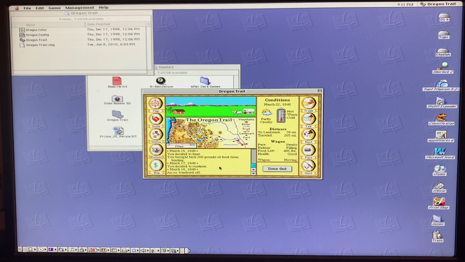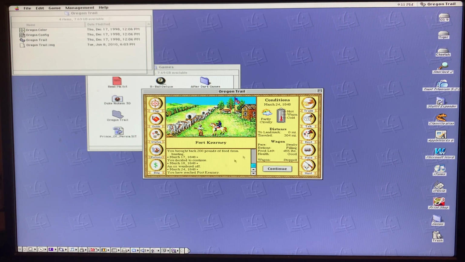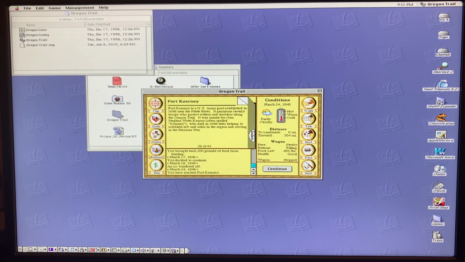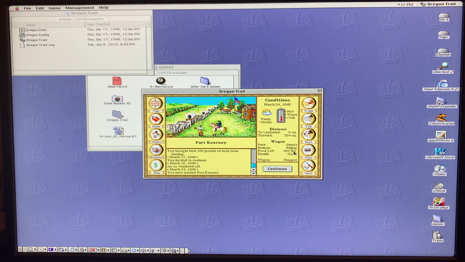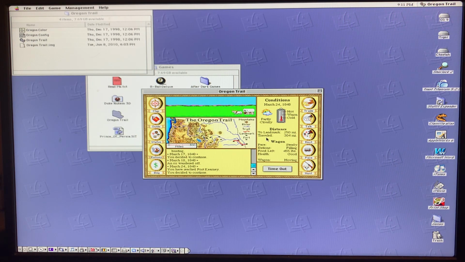All right, and we're coming up to a fort. Still got a good amount of food left. Now we're moving at a steady pace. We're at Fort Kearney. We can read about Fort Kearney and its importance. We've got 455 pounds of food. That's good. The health is good, and I always look at that. If health is good, I'll generally move right on. So on we go.